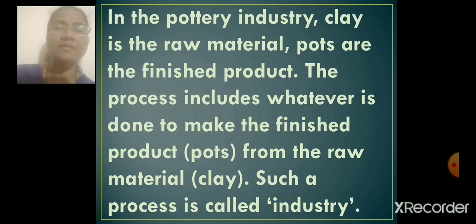The process includes whatever is done to make the finished products from the raw material. So such a process is called industry.